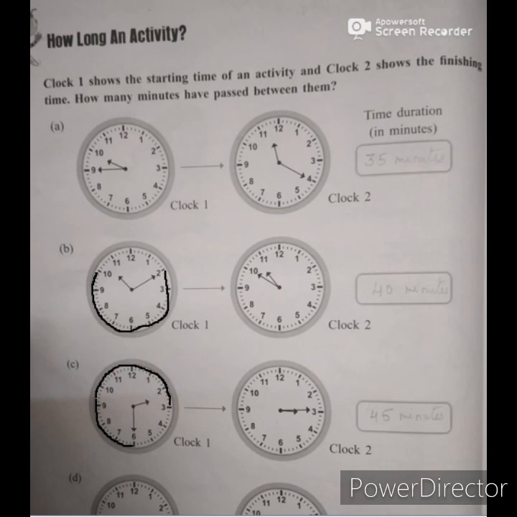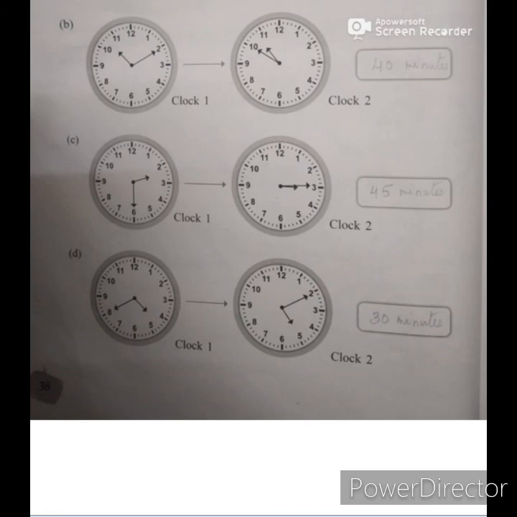Now we will see the last question of this page. The activity started at 4:40 and ended at 5:10. How much time did it take? See students, 8 to 9, 10, 11, 12, 1, 2. 5 minutes, 8 to 9 is 5 minutes, 10 minutes, 15 minutes, 20 minutes, 25, 30, 35.